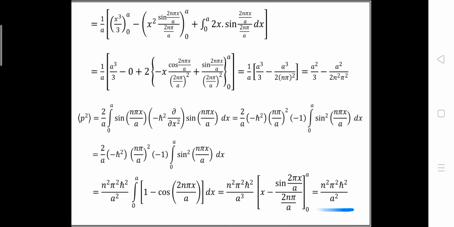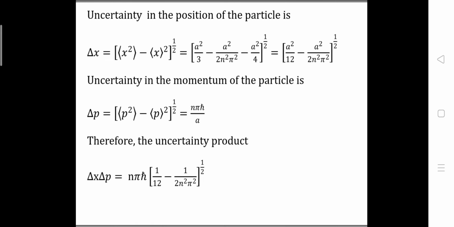Now using these four values, we are going to determine the uncertainty in position and momentum. Okay, so the formula for the uncertainty in position, we can denote the uncertainty in position by Δx, and it will be equal to the bracket expectation value of x square minus expectation value of x whole square, to the power 1 by 2.